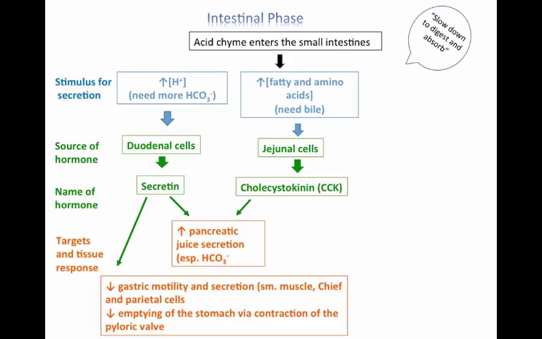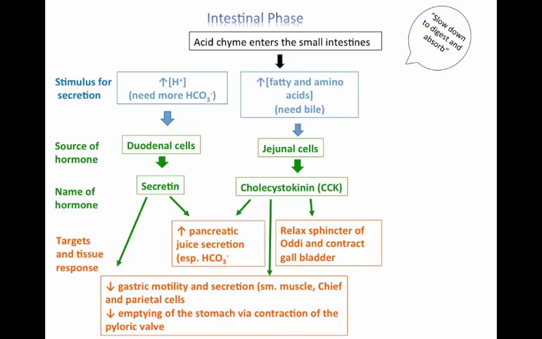Cholecystokinin also has receptors in the exocrine cells of the pancreas, so there's increased pancreatic juice secretion, including bicarbonate. It also has the same enterogastrone effects as secretin, with receptors on the smooth muscle of the stomach and the chief and parietal cells, as well as the pyloric valve.